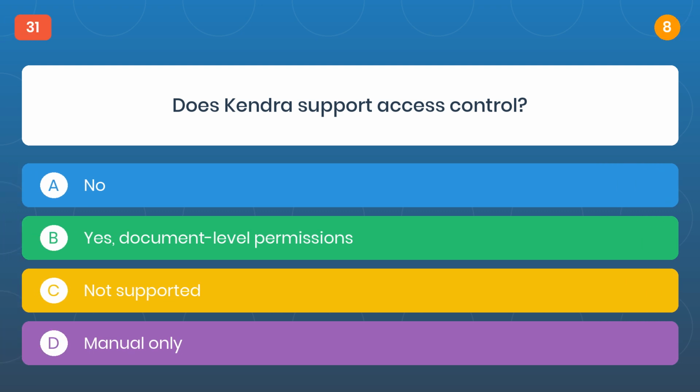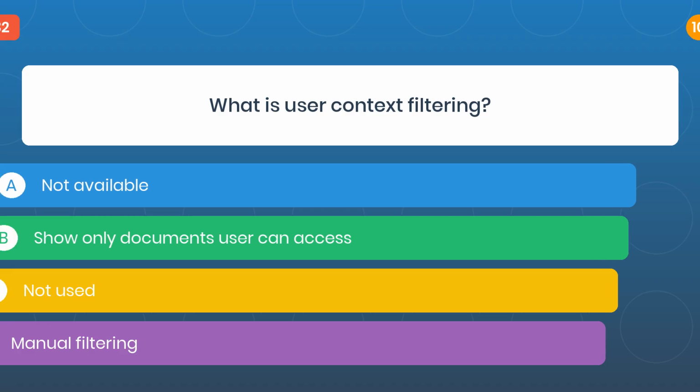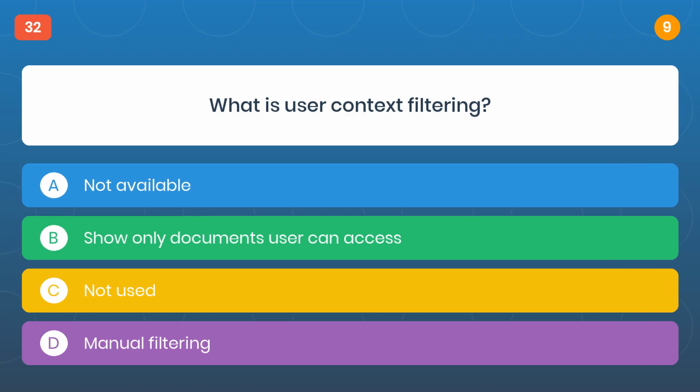Question 31. Does Kendra support access control? The correct answer is B, yes, document level permissions. Question 32. What is user context filtering?